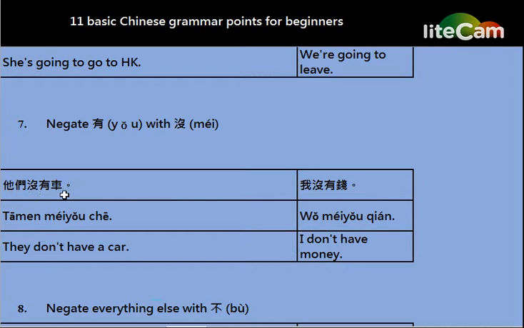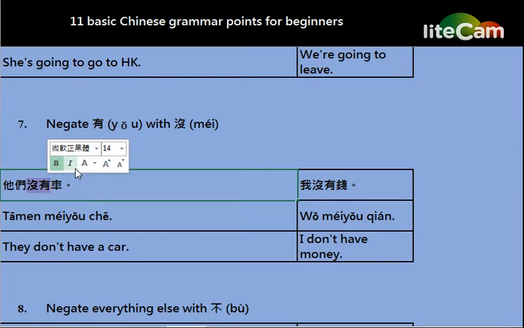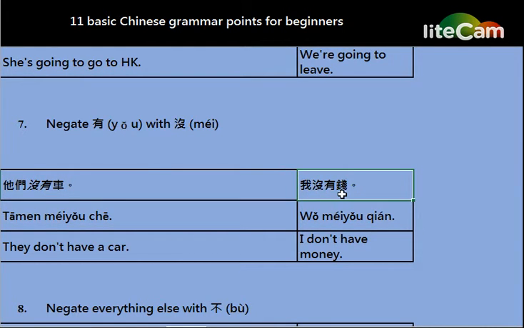他们没有车. It means they don't have a car. So in this situation you can see the word 有 always links together with the word 没. And another example, 我没有钱. It means I don't have money. And also they are used together.